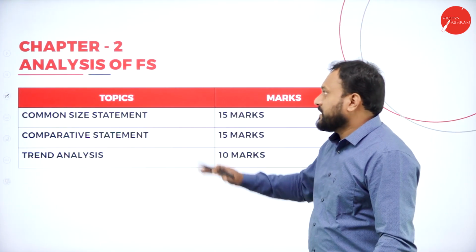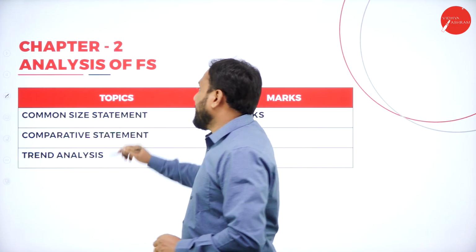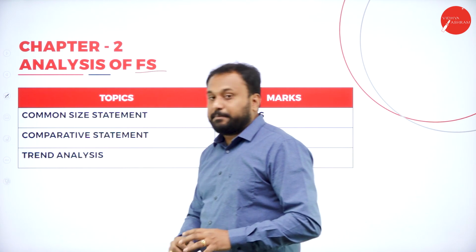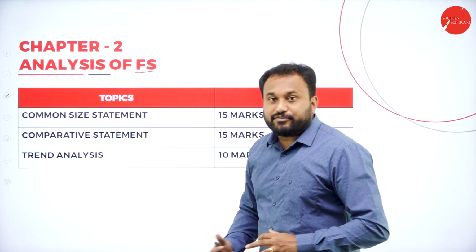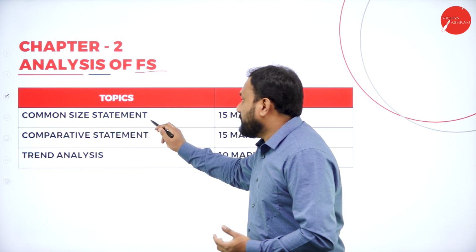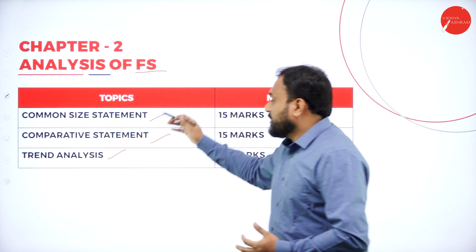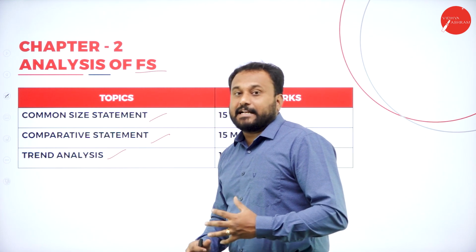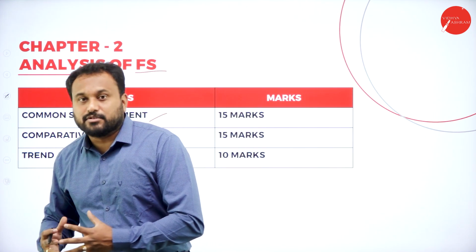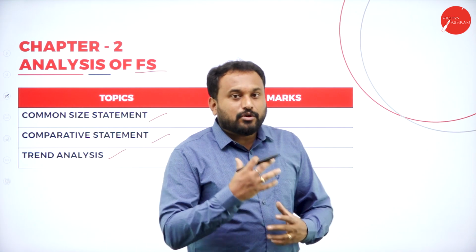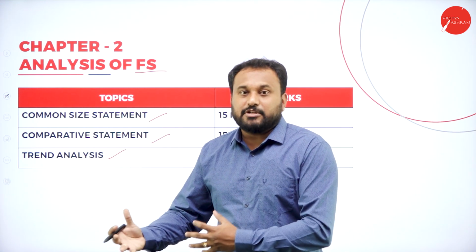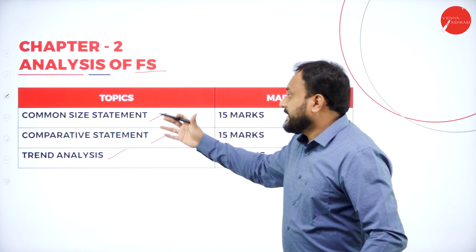Next one we have is analysis of financial statement. FS means financial statement. Now you have three types of financial statements: common size statement, comparative statement, and trend analysis. Any one of the problems can come in this chapter, so you'll be able to know how to read the financial statements of different companies if you go with these three.